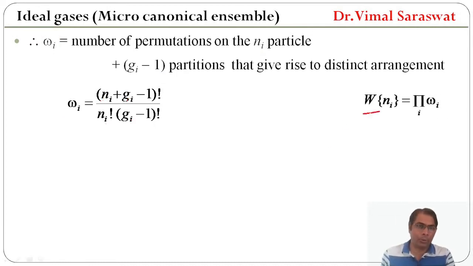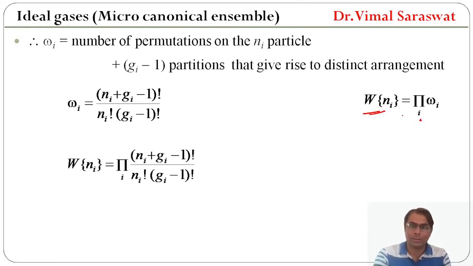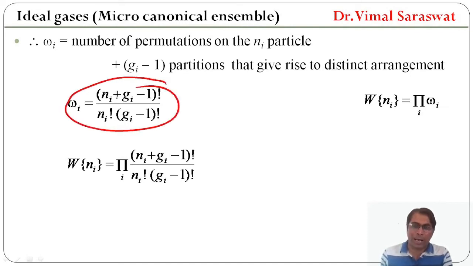And since W equals pi_i omega_i, W will be pi_i factorial (N_i plus g_i minus 1) divided by factorial N_i factorial (g_i minus 1). So we take pi_i of this omega_i, and W will be this one.